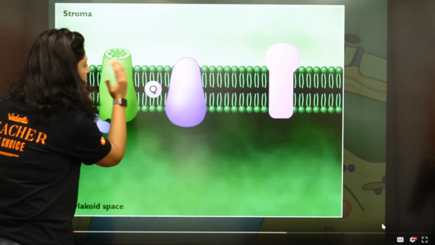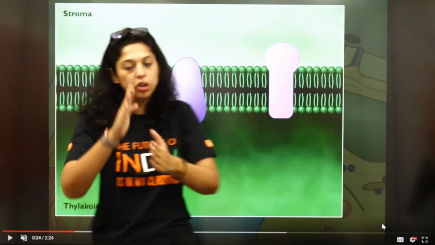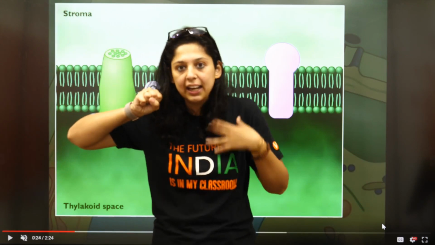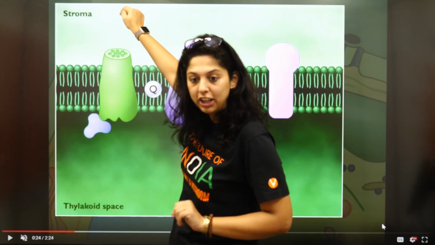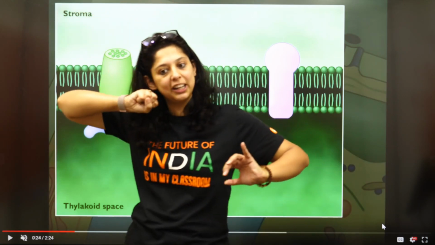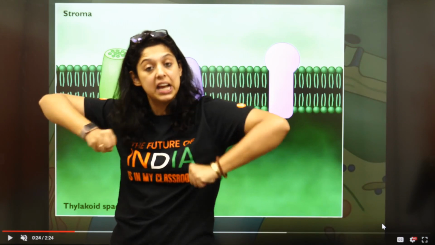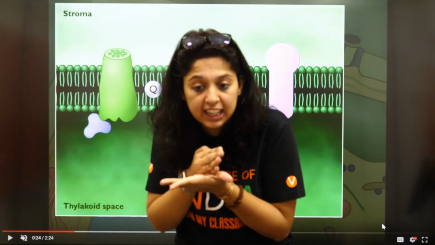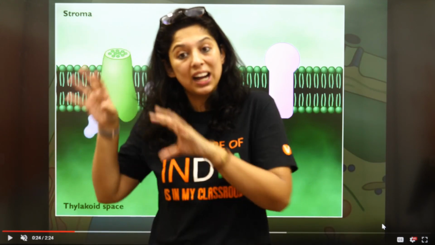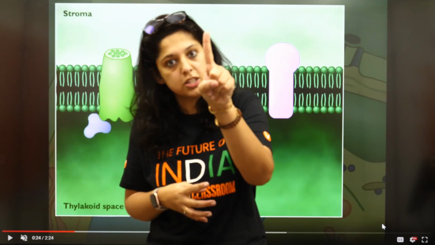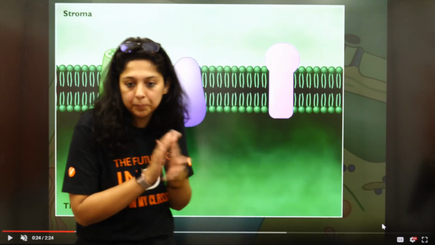Now this pigment that we are talking about, या तो ये 680 नैनोमीटर की लाइट ले ले, या ये 700 नैनोमीटर की लाइट ले ले. लाइट पड़ेगी, मैं अभी दिखाऊंगी. If it has taken light of 680 nanometers, what will I call it? If it takes light of 680 nanometers, I call it photosystem 2. Good. If it takes light of 700 nanometers, what will it be called? PS1. Is it clear?